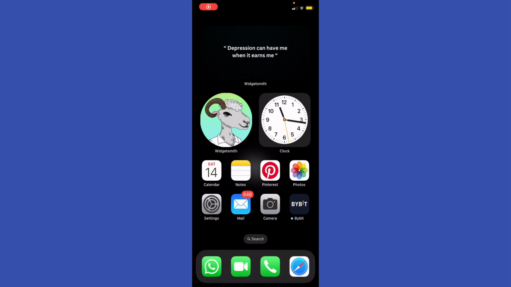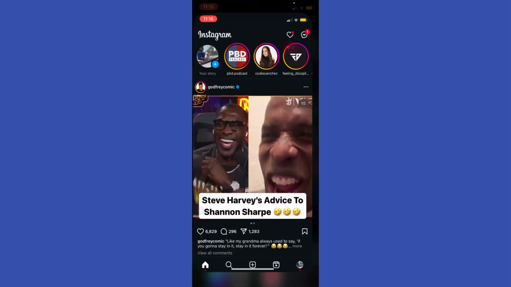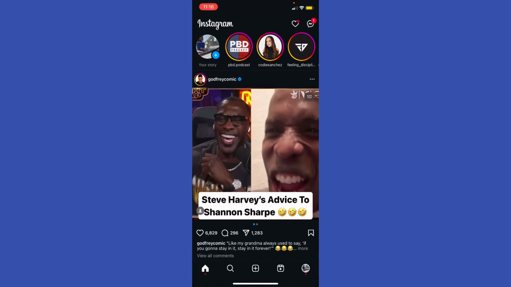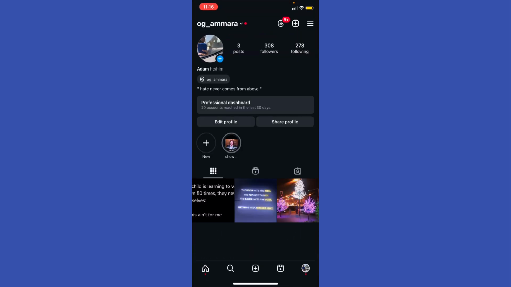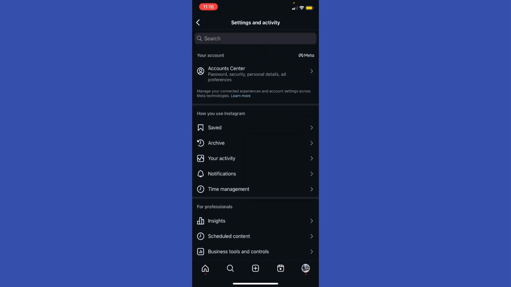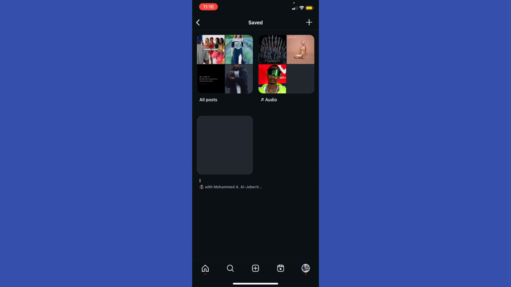How to check saved sounds on Instagram. So open the Instagram app on your device, tap on your profile icon at the bottom right. Okay, tap the three horizontal lines, or the hamburger menu, at the top right, and then just tap on Activity, or basically Saved, and you're going to be able to look for an Audio section right here to see all sounds that you saved.